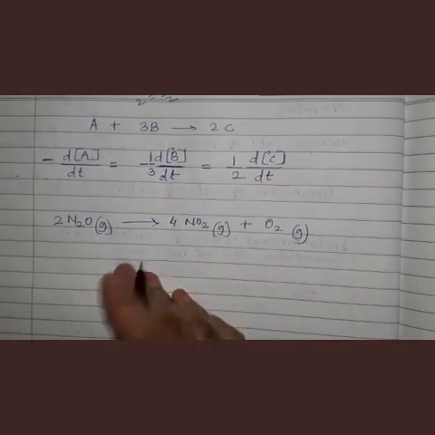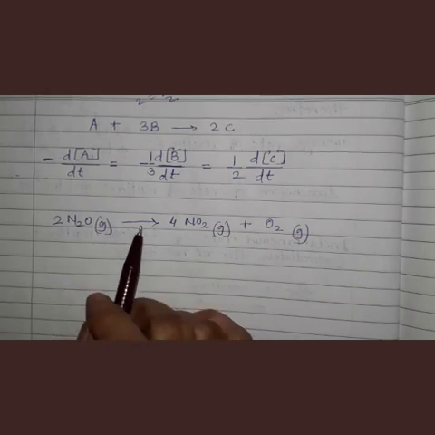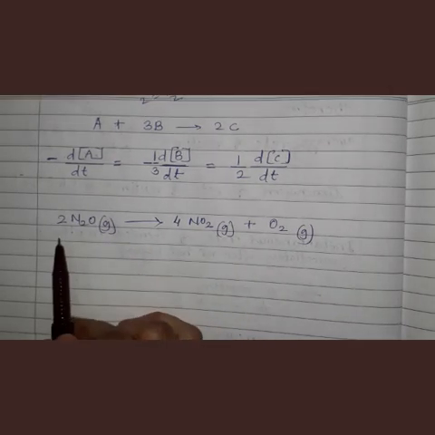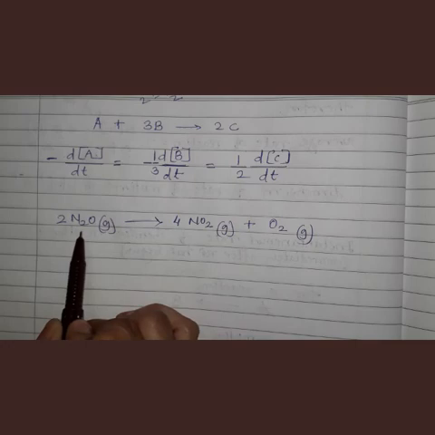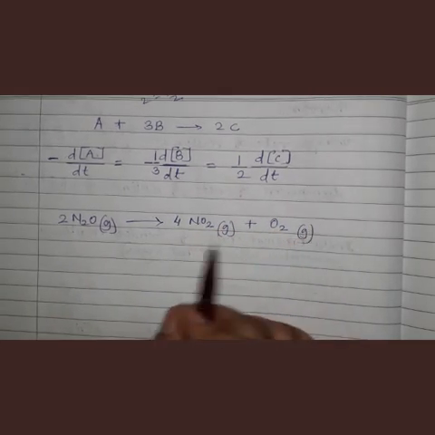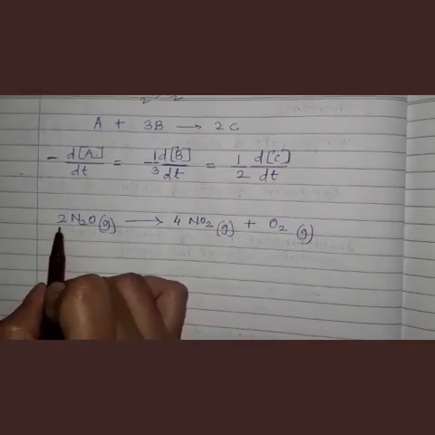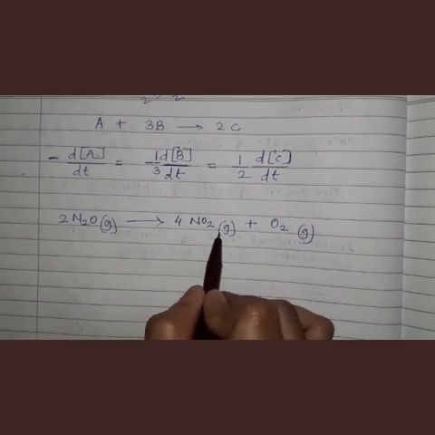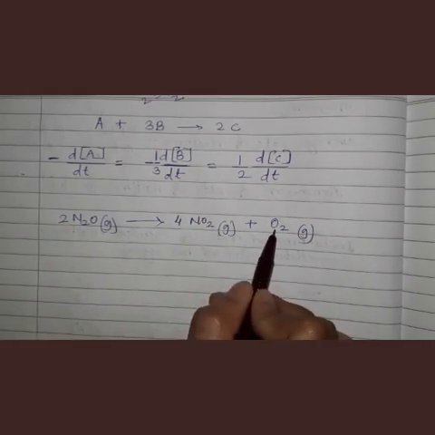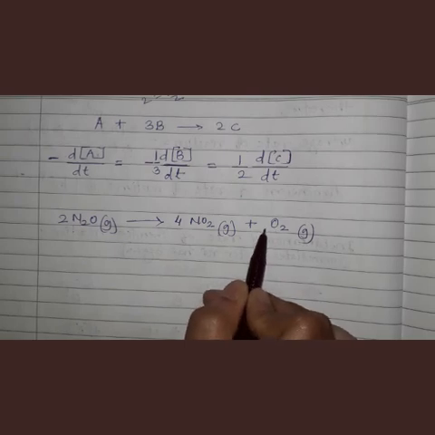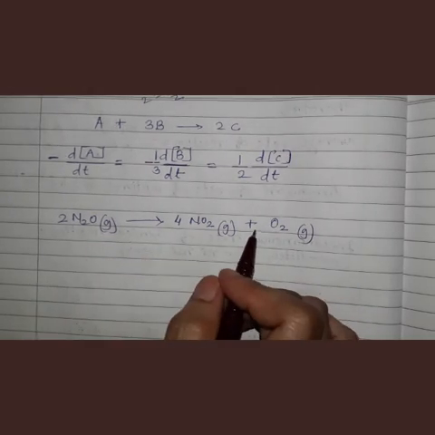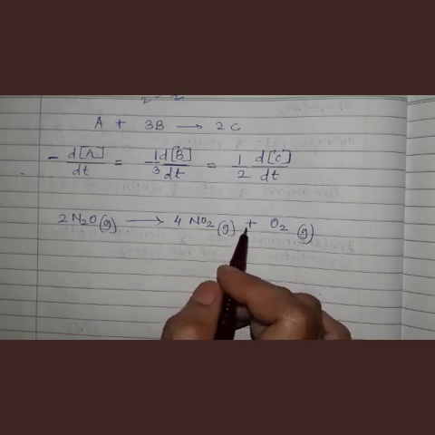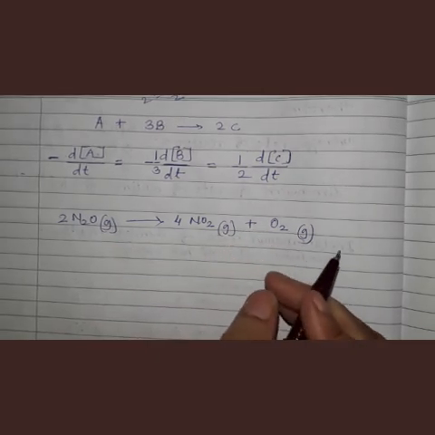Now see, this is the reactant and these two are products. How many moles of reactant? 2 moles of reactant. Here the number of moles of NO2 is 4. The number of moles of oxygen is 1 only. So let us write the rate of reaction for this given reaction.